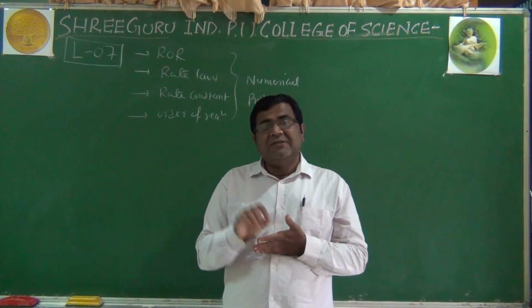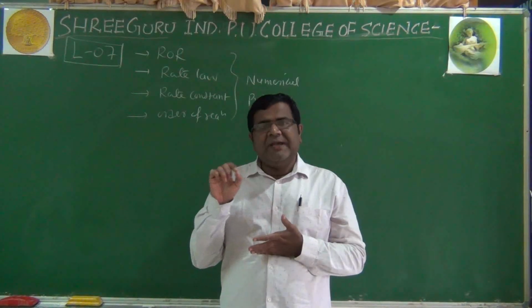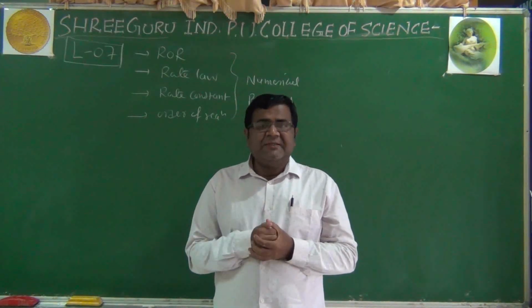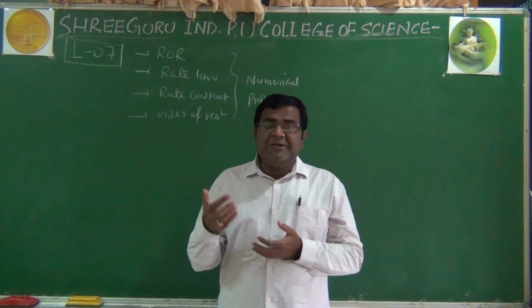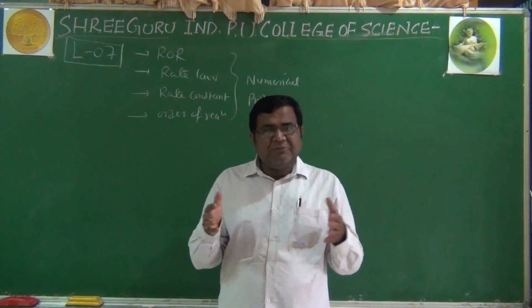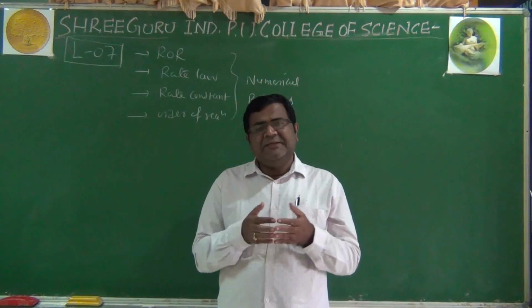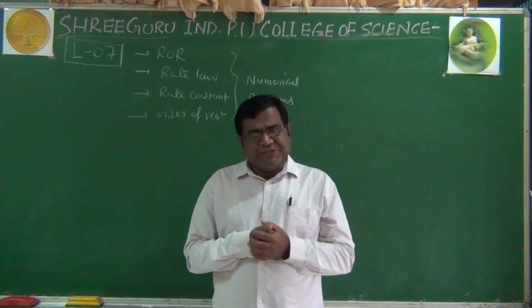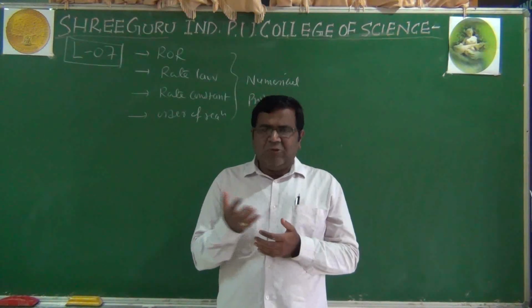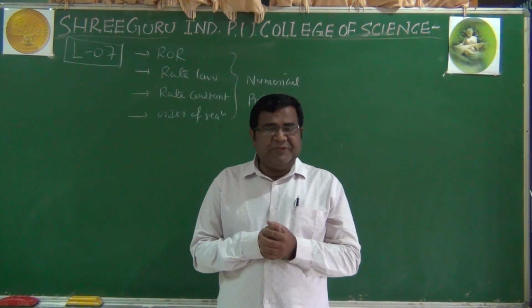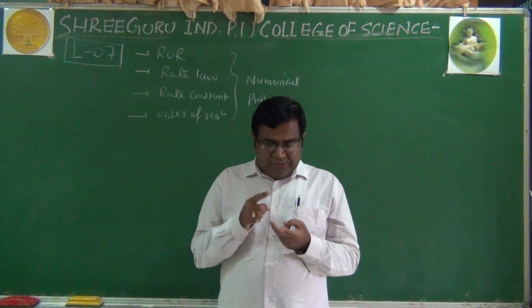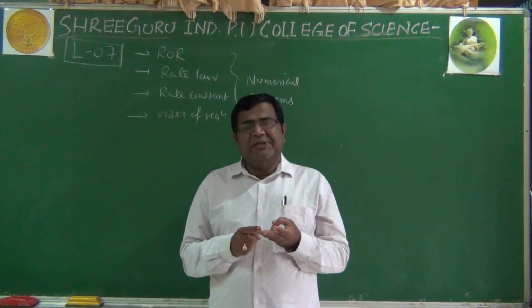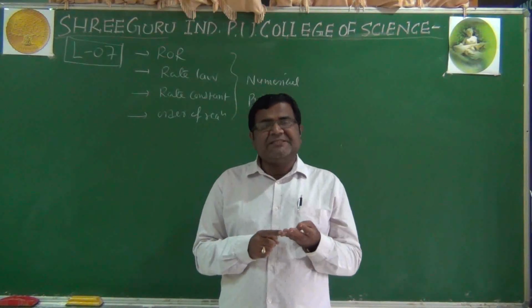We said that molecularity is the number of reacting species, which may be atoms, ions or molecules, that take part in an elementary reaction, which must collide simultaneously to bring about chemical reaction. We have seen four features of this definition: number, reacting species, elementary reaction, and collide simultaneously.